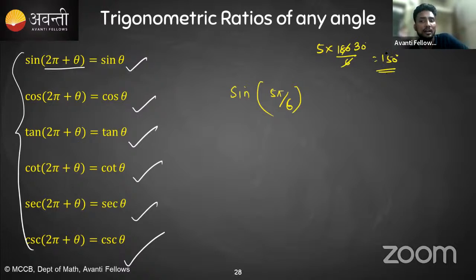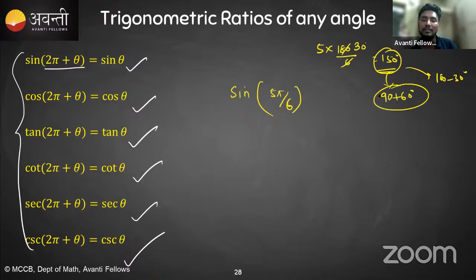So then you have a chance to convert this 150 degrees into either 90 plus 60, or you can also write 180 minus 30, because you have already studied this in class 10, so you are more comfortable with degrees. So for the initial few days, it will take time to adjust from degrees to radians. Okay, so if you are not understanding initially, just convert into degrees and solve according to degrees, and then after that come back to radians also.